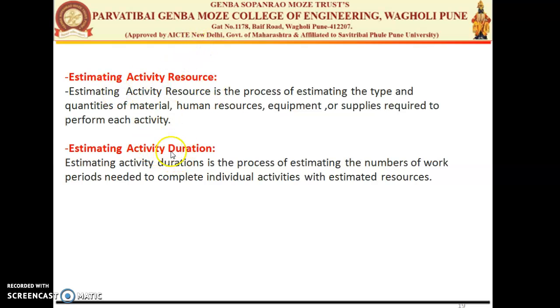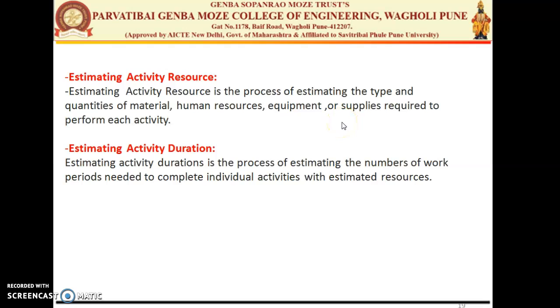Here we have two estimations. First is for the resources and second is for the duration. Duration is nothing but the time required to perform each activity using the particular resource, and estimating the activity resource is nothing but estimating the resources which are used in the development process. It might be your equipment, it may be your human resources, it may be the quantities of the material, types of the material, and the suppliers.